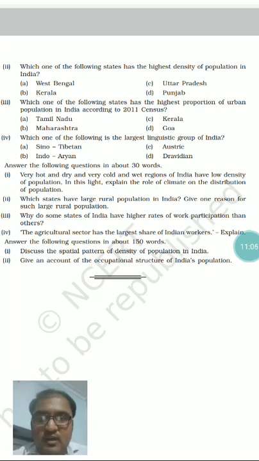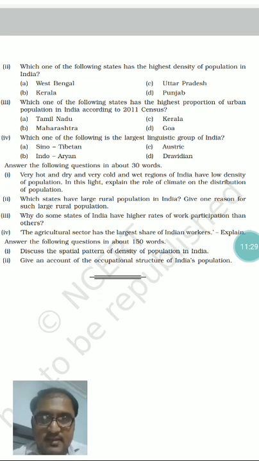So this question is all about very hot and very dry. That is the Rajasthan desert, Kutch. So he's saying that region, and very cold and wet region. Very cold is the Ladakh part, Leh Ladakh region. Wet part is Mizoram, Cherrapunji, Mawsynram. So these areas.